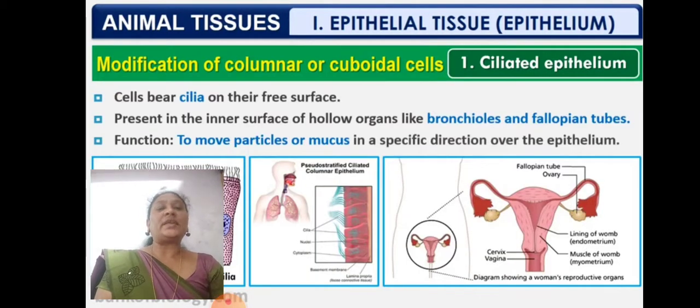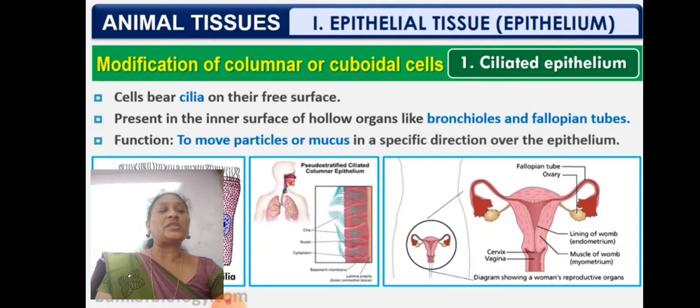Next, ciliated epithelium. Modified columnar or cuboidal cells are converted into ciliated epithelium. So the cells have cilia on their free surface. Cilia means hair-like structures. In this picture you can see the cilia, the hair follicle-like structures. They are present in the inner surface of hollow organs like bronchioles and fallopian tubules. So the ciliated epithelium is present in bronchioles and fallopian tubules.